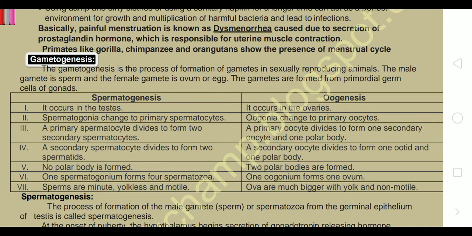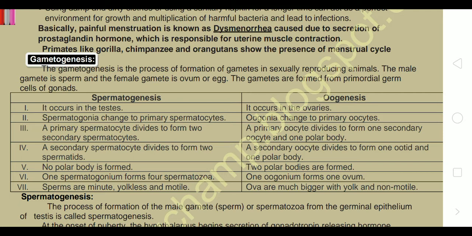In spermatogenesis, a primary spermatocyte divides to form two secondary spermatocytes, and here the primary oocyte divides to form one secondary oocyte and one polar body which is non-functional. In spermatogenesis, a secondary spermatocyte divides to form two spermatids. A secondary oocyte divides to form one ovum and one polar body. In spermatogenesis, no polar body is formed. In oogenesis, polar bodies are formed.